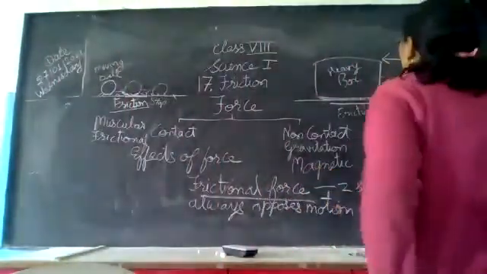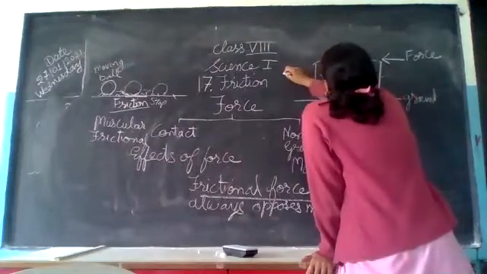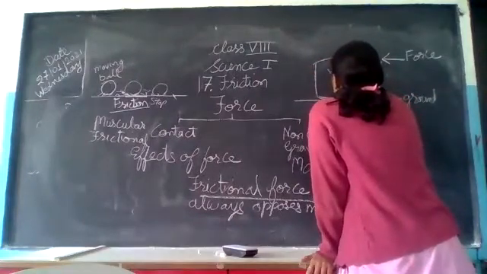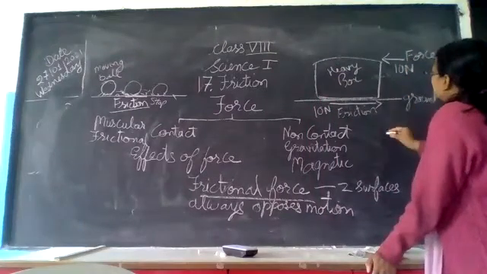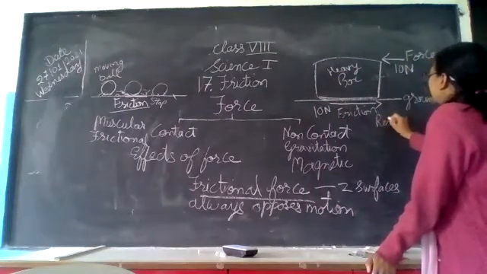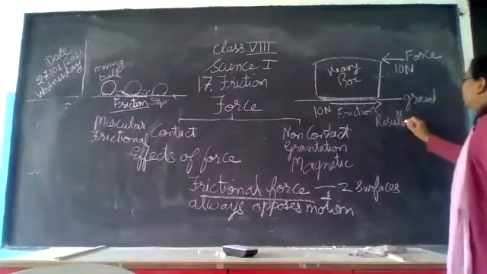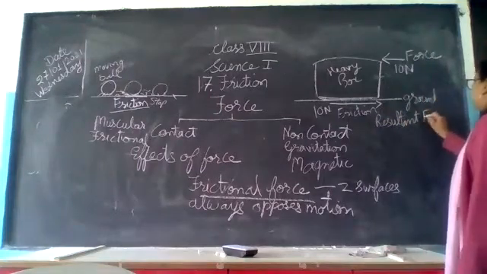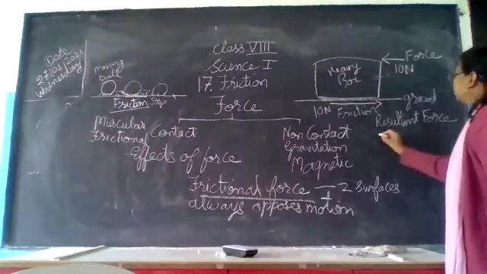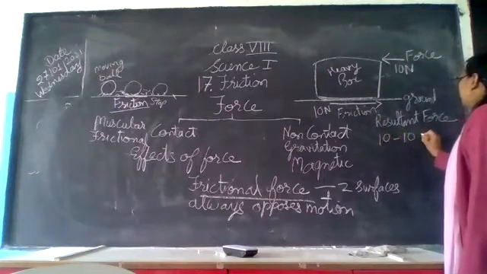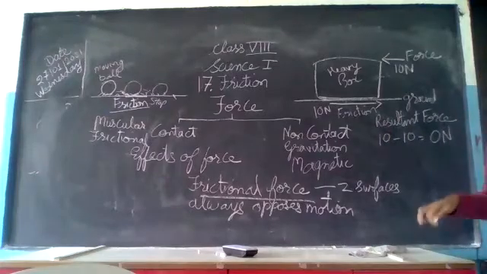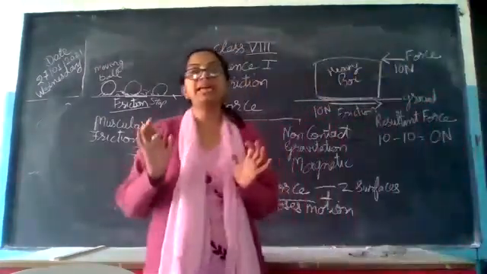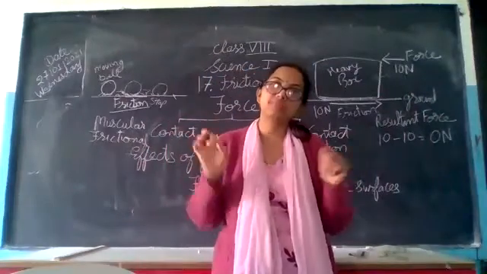Say this frictional force is 10 Newton and I am applying 10 Newton force. So the resultant force will be 10 minus 10, that is 0 Newton. In that case, I will not be able to move that object.